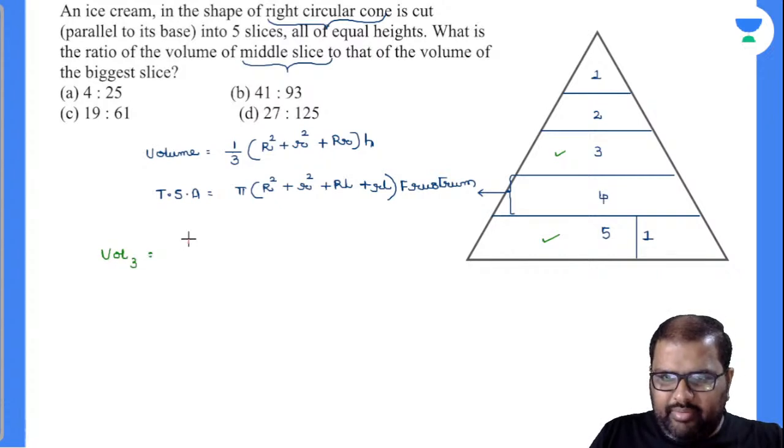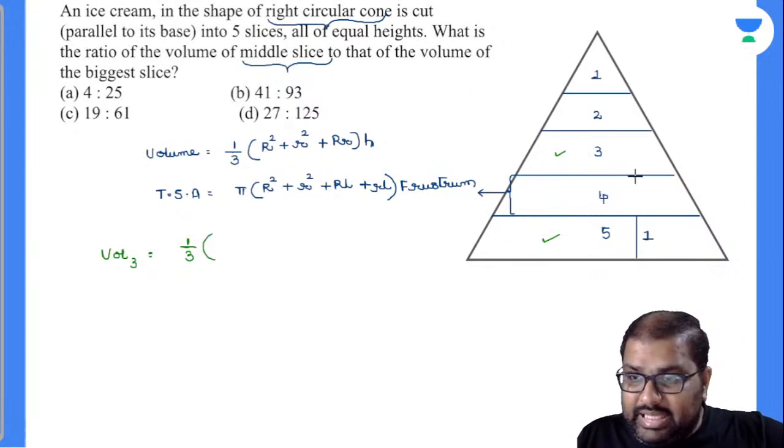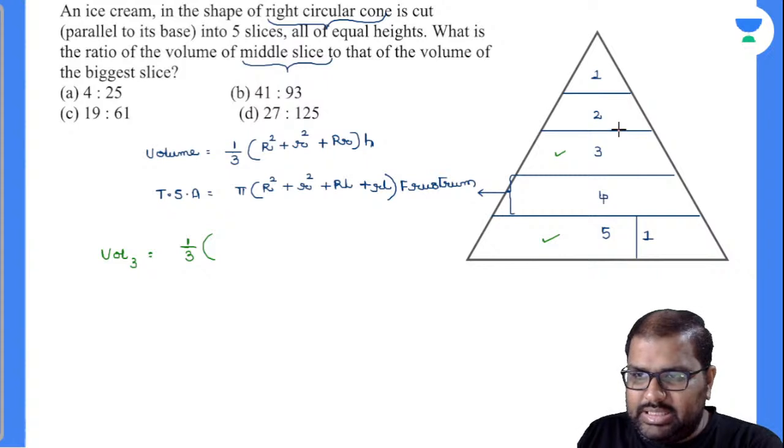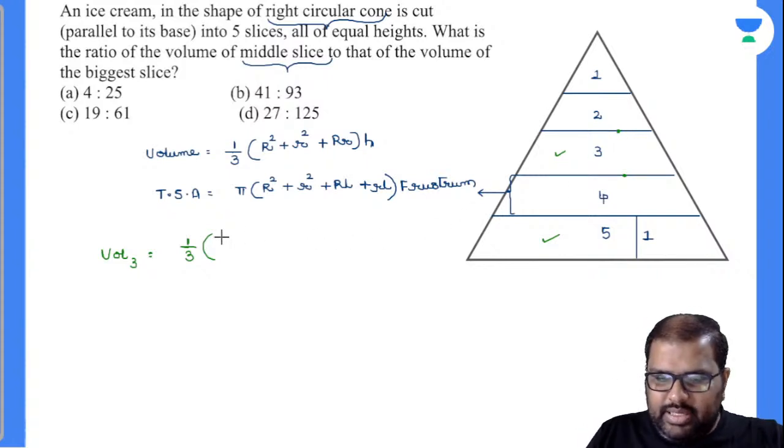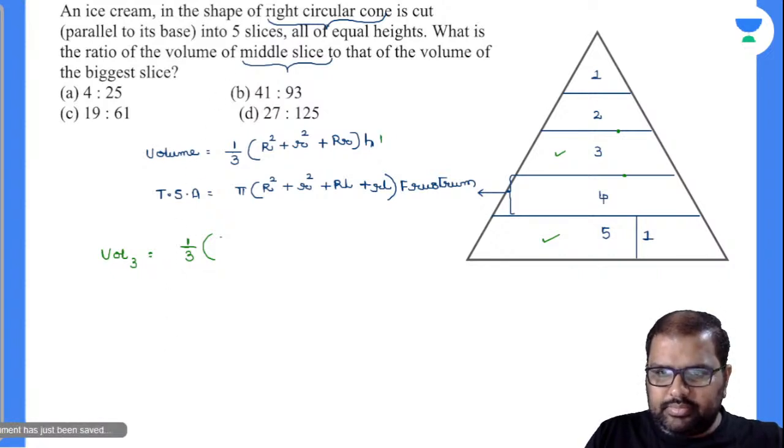I'll handle one by one, right? 1 by 3 into what will be the larger radius of this? Is it this one? This is 3 units, this is 2 units. So the larger one is 3 square, of course, right. I missed out pi here. Pi I have to write down there, right? So pi into 1 by 3 into, I'll write it down like this.